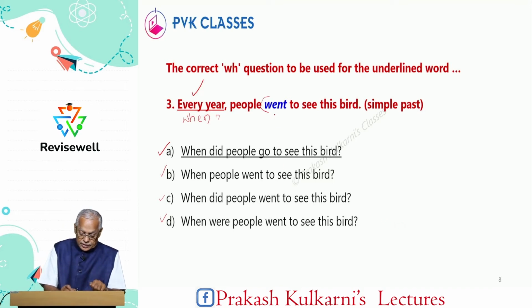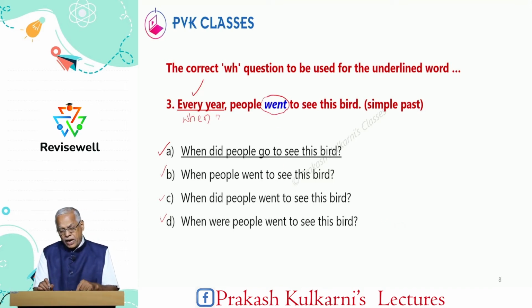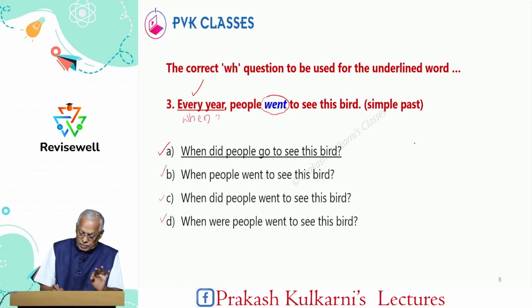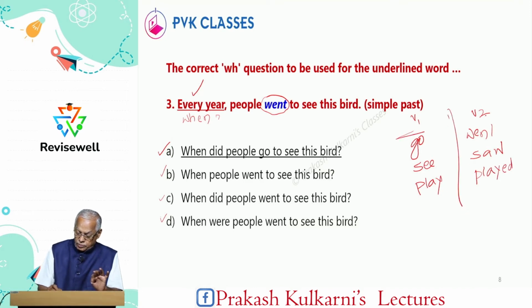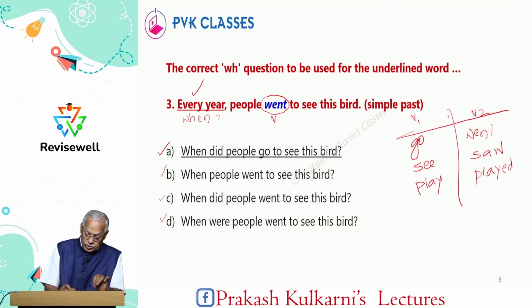The next one is, purposefully I have printed verb in blue color. Went, what tense? Go, went. Second form. Please remember, go is present tense, went is past tense. This is V1 and V2. Similarly, see is present tense, saw is past tense. Then play is present tense, played is past tense. So you should be very careful. Now here went is a V2 verb. So V2 verb means a simple past.